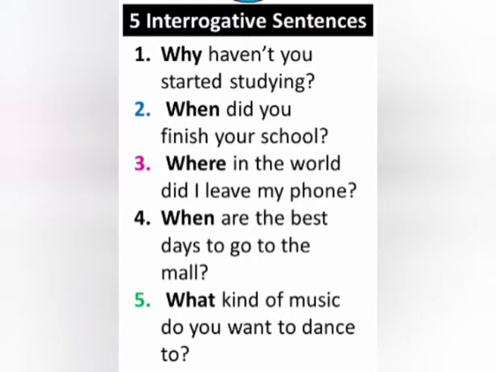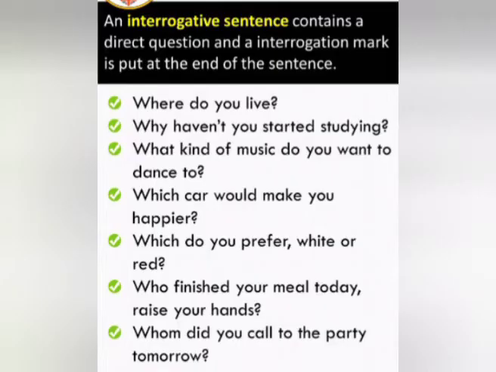All these words are used to ask a question, and these words are placed at the first place in the sentence. An interrogative sentence contains a direct question and a question mark is put at the end of the sentence. In simple words, interrogative sentences are used to ask a question every time, and these end with the question mark. Like, where do you live?